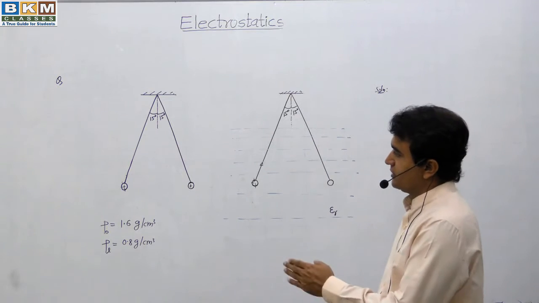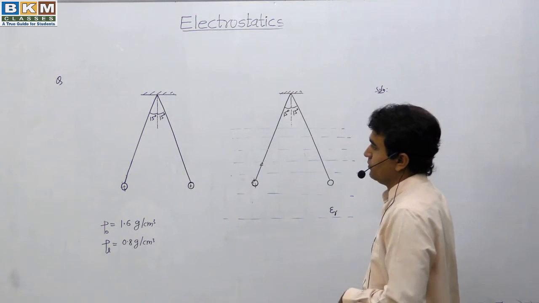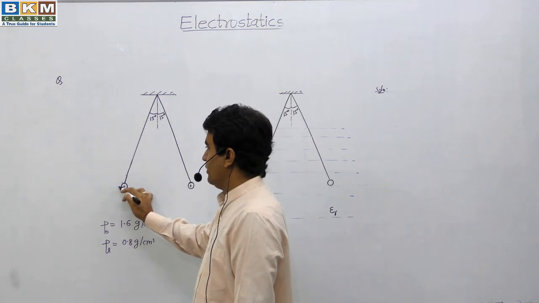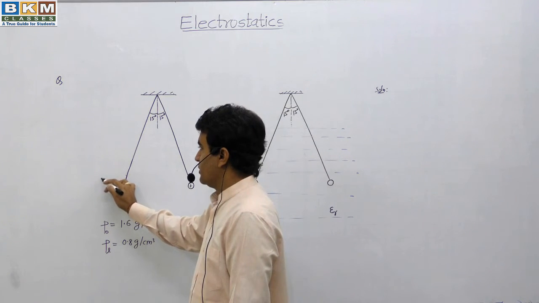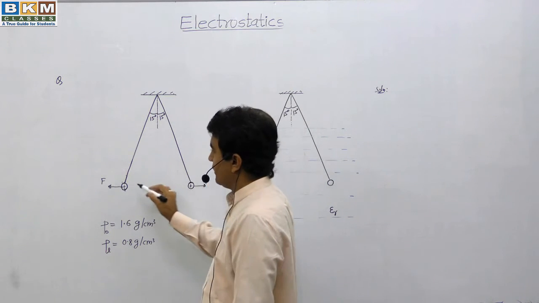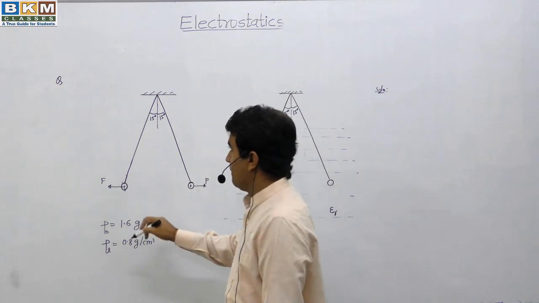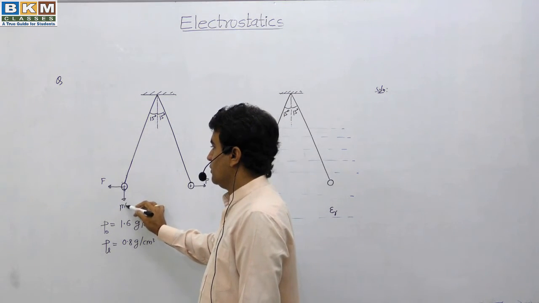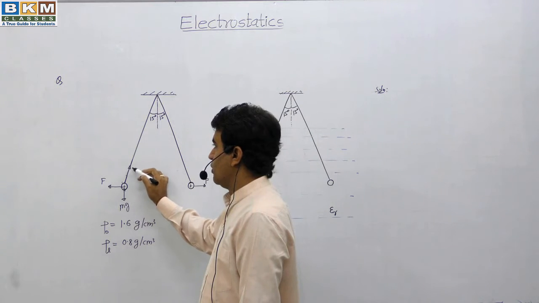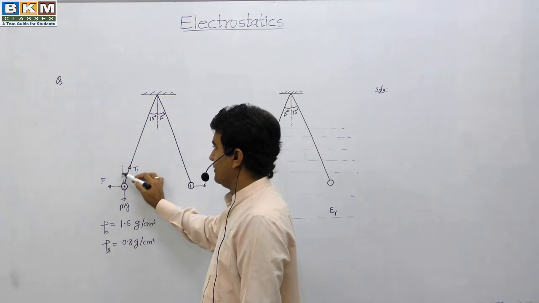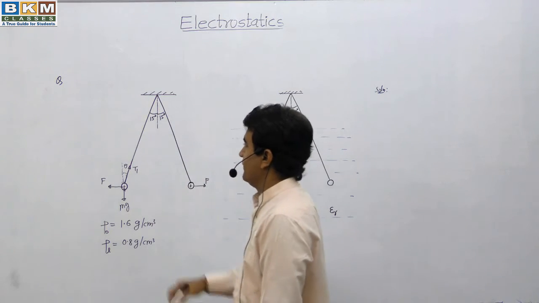So let us take first the case of vacuum or air. In this case, the two charged balls will repel each other with force F, and we are interested in the equilibrium of a particular ball, the left ball. Here is mg downward and a tension force, let us call the tension T1, and this angle be theta. Here theta will be 15 degrees.